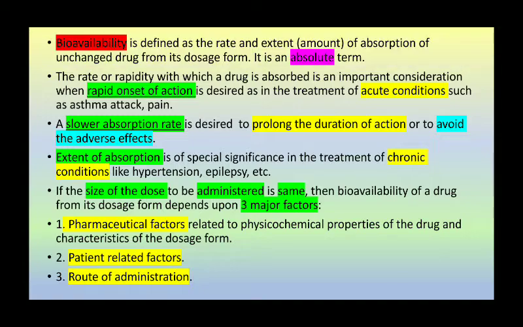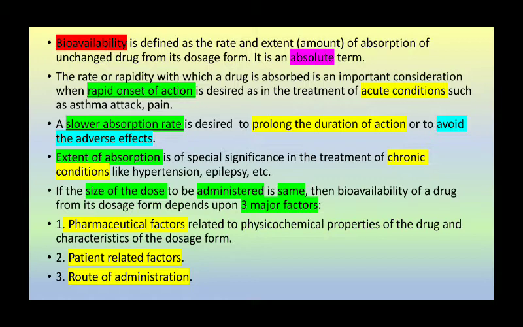So, the definition of bioavailability is the rate and extent of absorption of unchanged drug from its dosage form. It is an absolute term. The rate or rapidity with which a drug is absorbed is an important consideration when rapid onset of action is desired, as in the treatment of acute conditions such as asthma attack and pain.